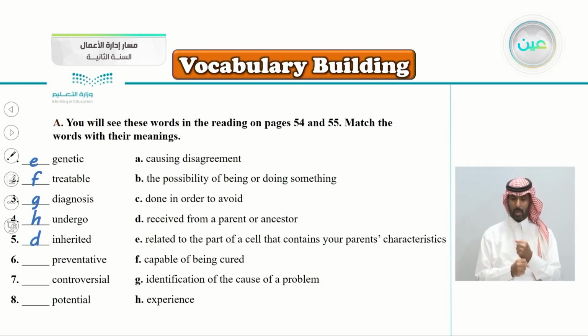Preventative, what does it mean, preventative? Let's see the correct answer here with the letter C, done in order to avoid. Done in order to avoid something, to prevent something from happening. Number 7, controversial. This is an easy one. Yes, it goes with the letter A, controversial, causing disagreement, something we don't agree on. Controversial, causing disagreement. And the last one, potential, goes with the letter B, the possibility of being or doing something. Potential, the possibility of being or doing something.